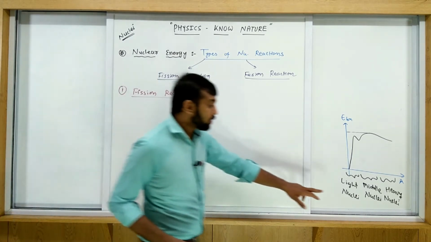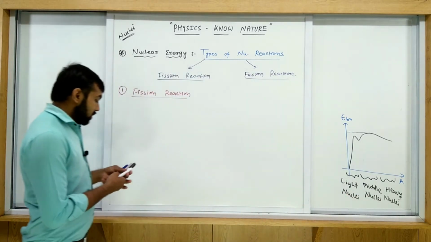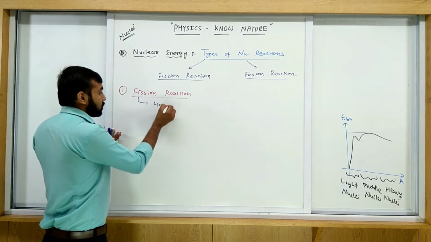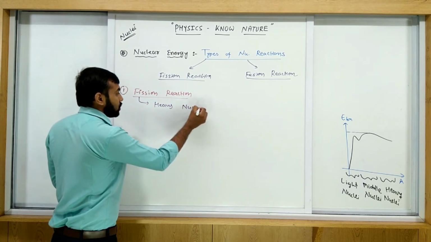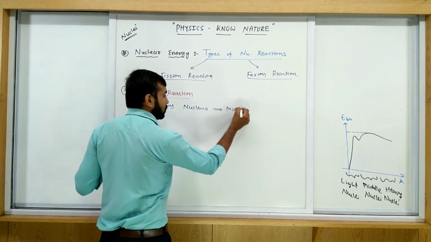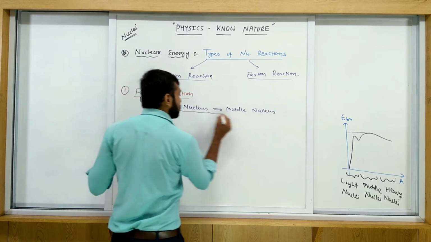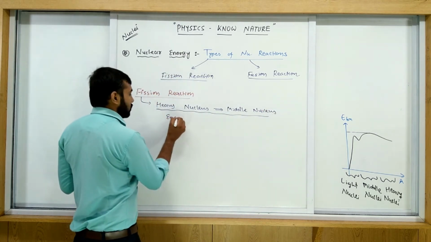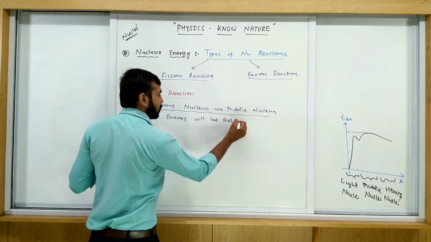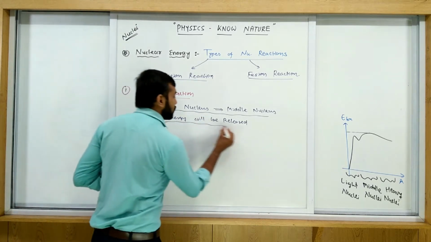अगर कोई हैवी न्यूक्लियस मिडल न्यूक्लियस में ट्रांसफॉर्म होता है तो इसको हम क्या बोलते हैं? फिशन रिएक्शन. So let's write the simple thing: any heavy nucleus transformed into middle nucleus, then energy will be released. This type of process is called a fission reaction.